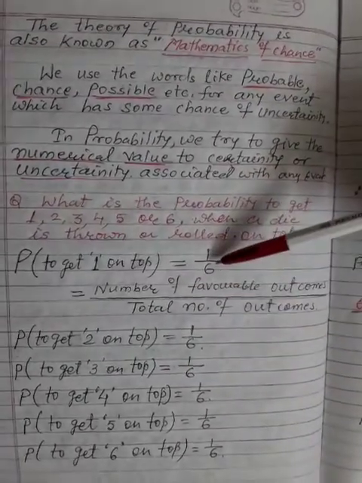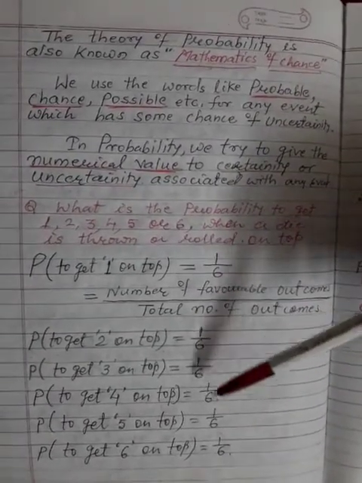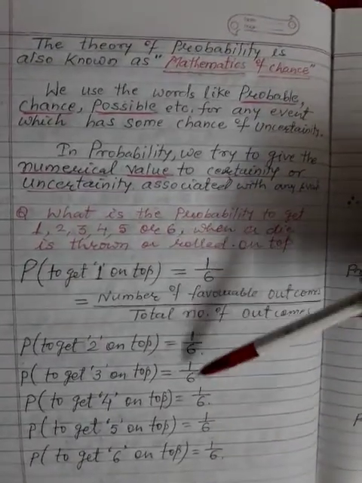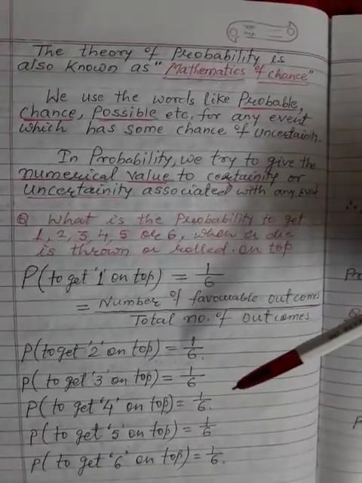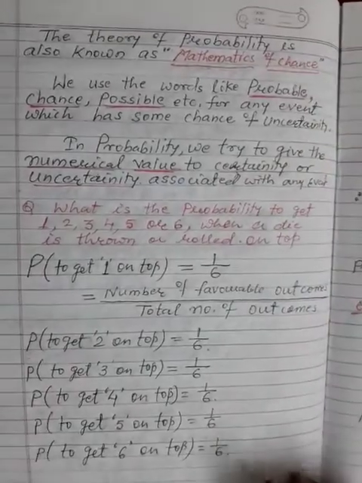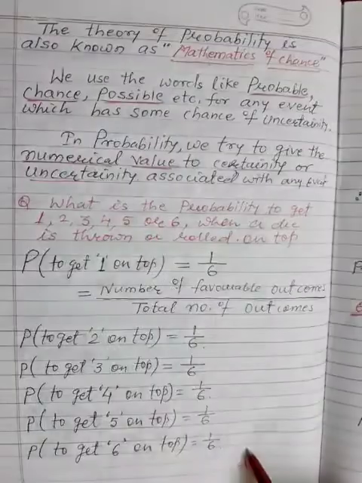If we are going to add all these numbers, 1 by 6 plus 1 by 6 plus 1 by 6 and so on, 6 is the LCM. So 1 plus 1 plus 1 plus 1 plus 1 plus 1 is 6. 6 upon 6 is equal to 1. So the total probability will be equal to 1. If we add all these probabilities, it is 1.